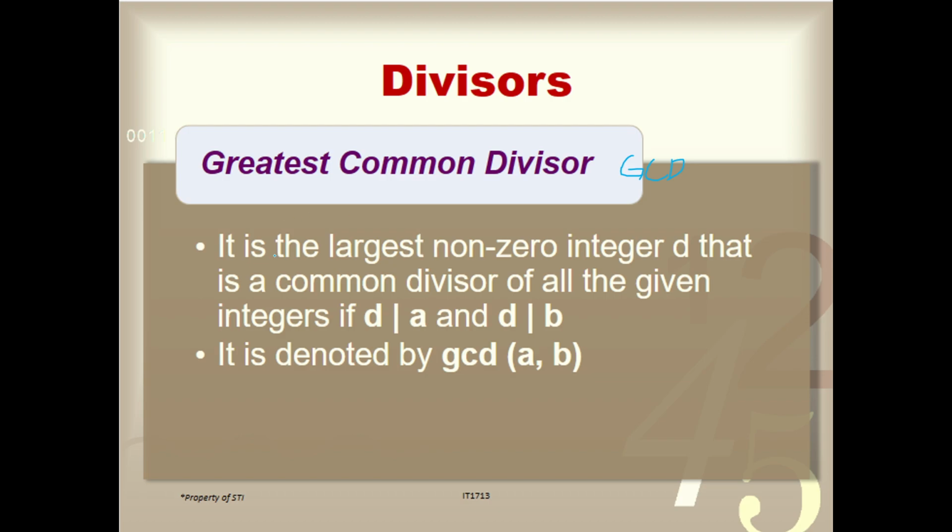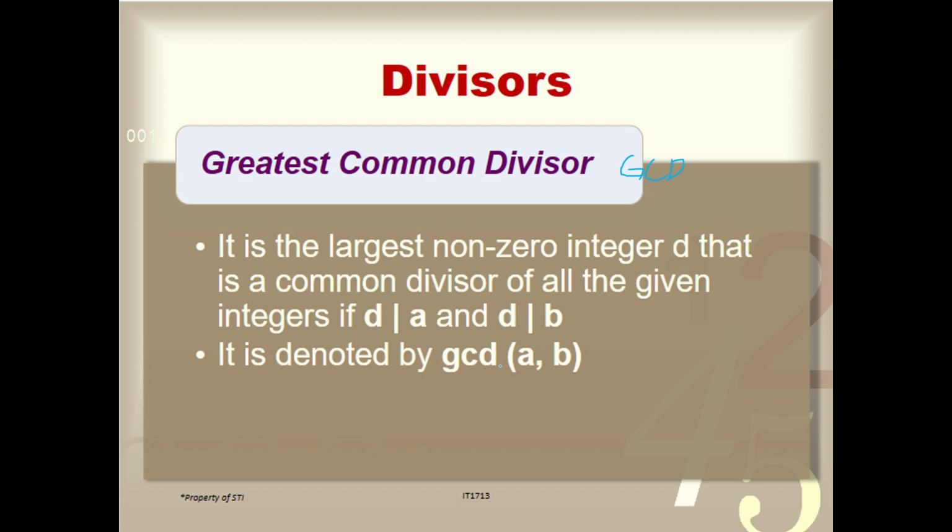Greatest common divisor, or also known as the greatest common factor, is about the largest non-zero integer d that is a common divisor of all the given integers if d divides a and d divides b. So, meaning to say, highest common divisor siya or highest common factor of two or more integers. It is the largest positive non-zero integer d that is a common divisor or factor of all the given integers, and is the biggest multiple of all numbers in the set.